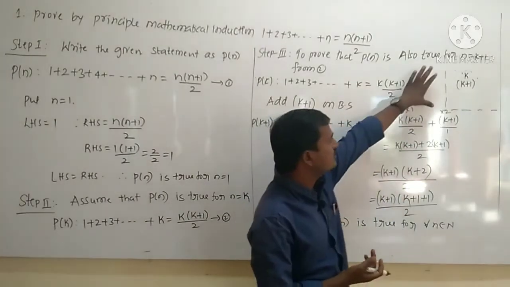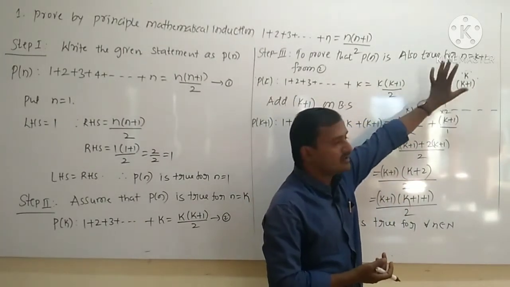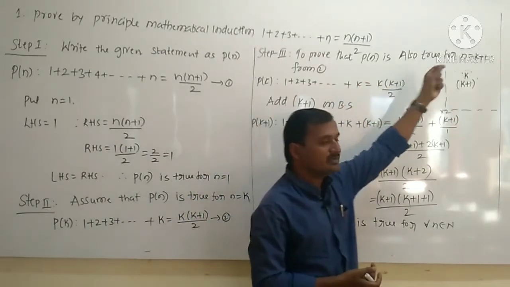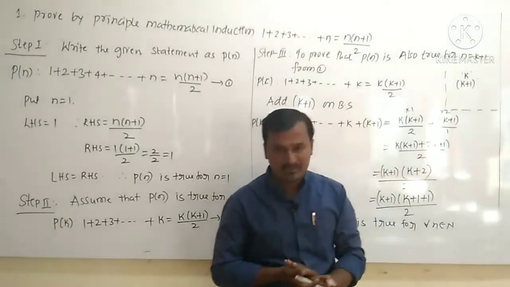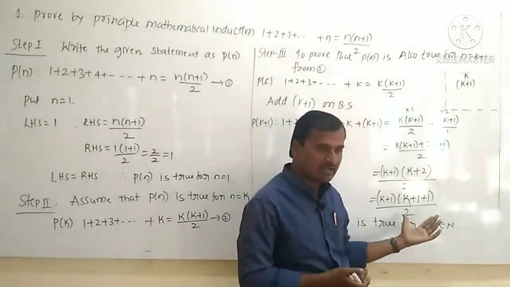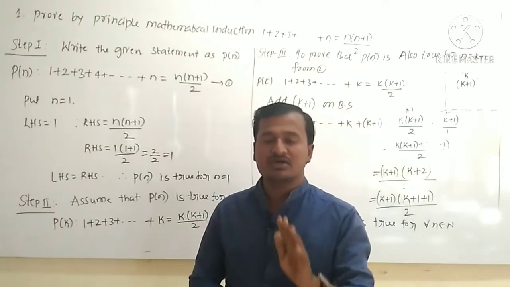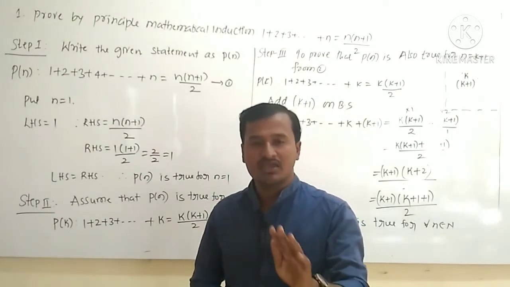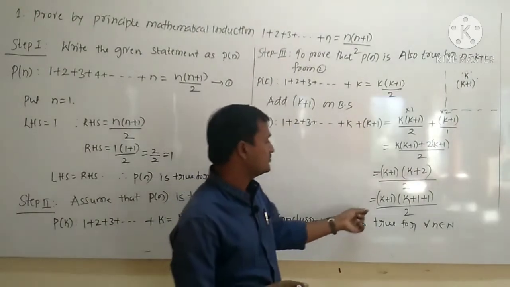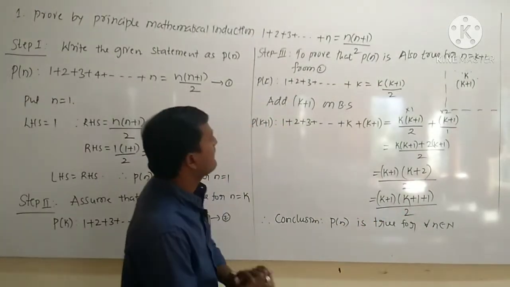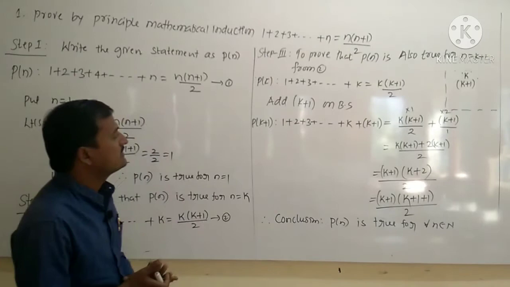For that here you should make one box. In that box you should write the k. Now you have to replace the value of k by k plus 1 and you have to simplify. After the final answer, in the place of n you should have k plus 1, like that you have to adjust. Okay, right. So this is for this.